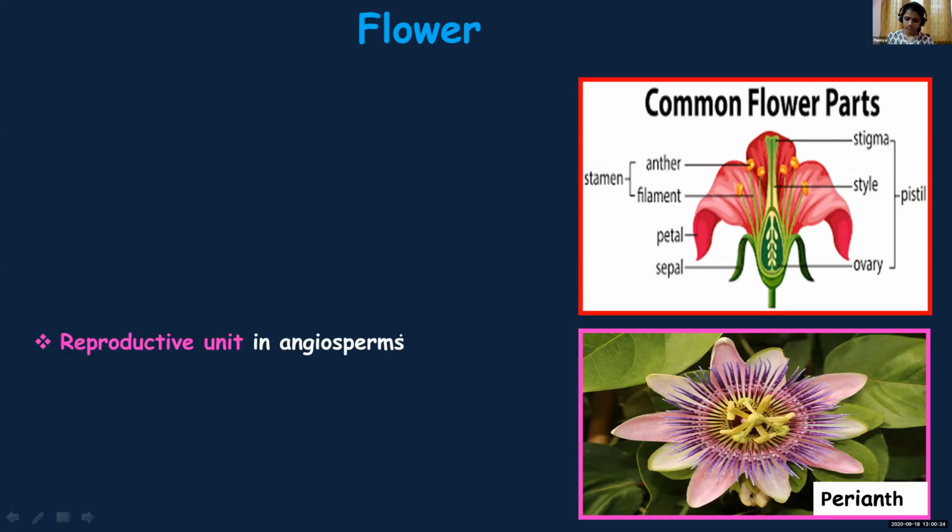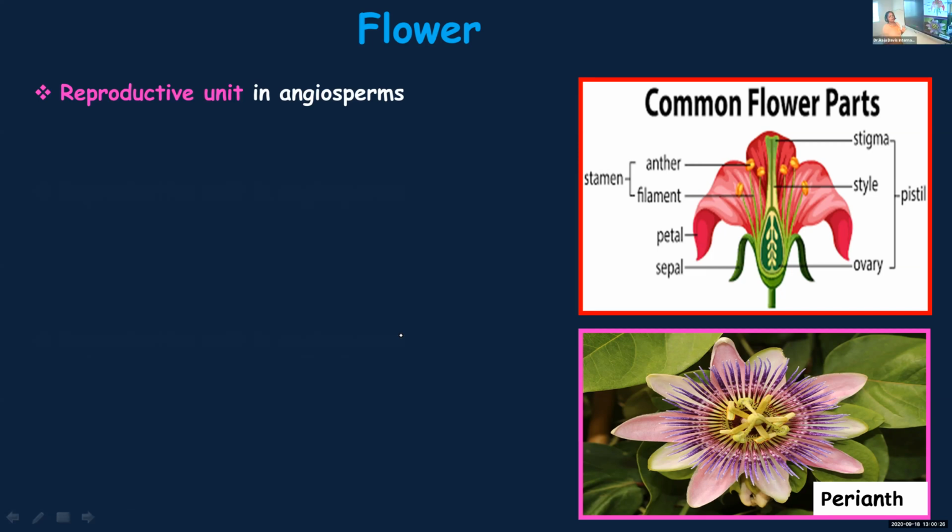Okay. Now, more about flower. So we learned about 2 types of inflorescence, and now we are going to learn more about flower. Flower is the reproductive part of the plant. Sexual reproduction takes place with the help of flower. It is a flower that bears male and female reproductive parts. It can be in the same flower or in different flowers.